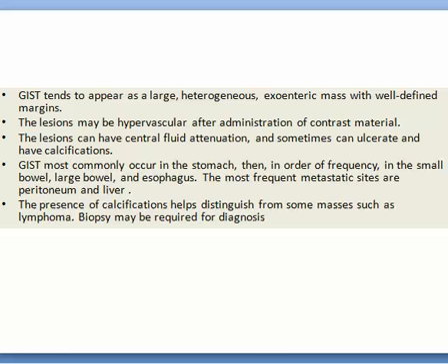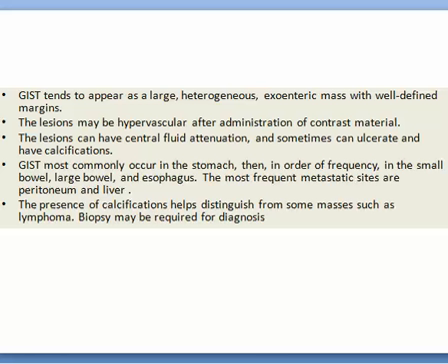GIST tend to appear as a large heterogeneous exoenteric mass with well-defined margin. The lesion may be hypervascular after administration of contrast. The lesions can have central fluid attenuation, sometimes can ulcerate and have calcifications. GIST ulcerations like leiomyosarcoma, for example. GIST most commonly occur in the stomach and then in order of frequency in the small bowel, large bowel, and esophagus. The most frequent metastatic sites are peritoneum and liver.